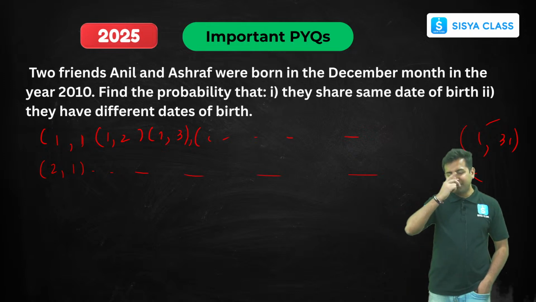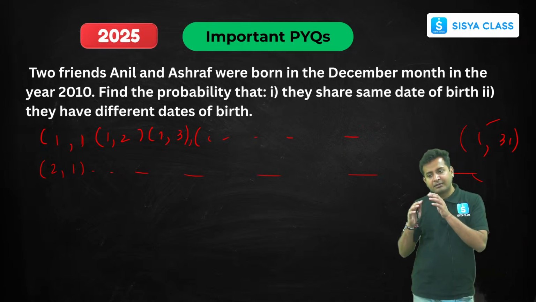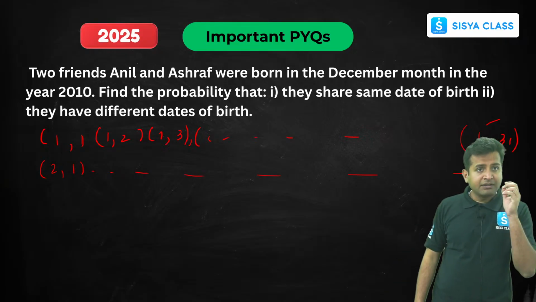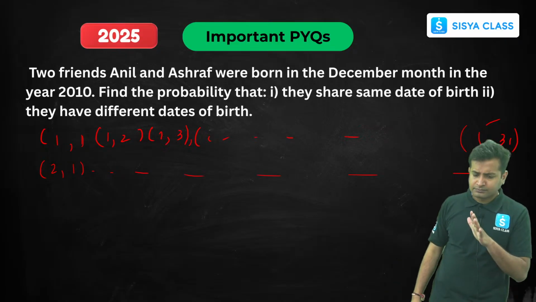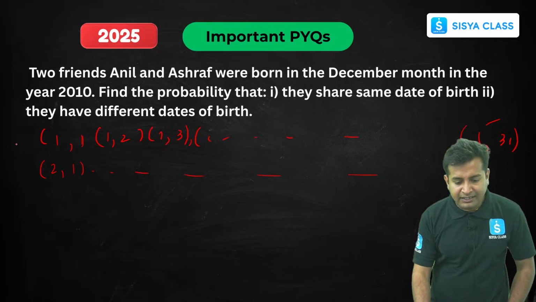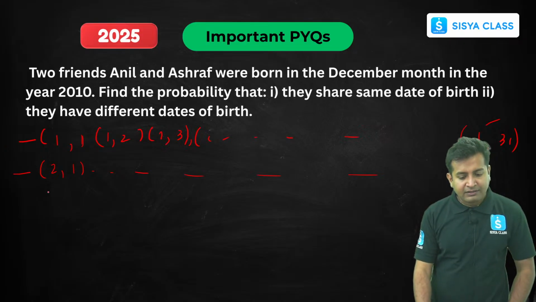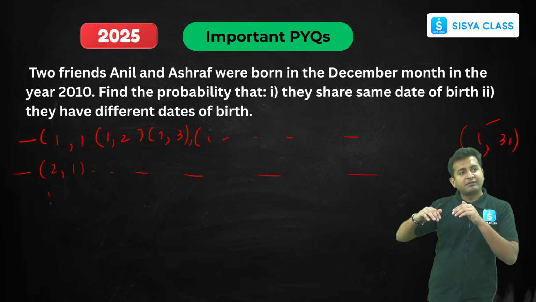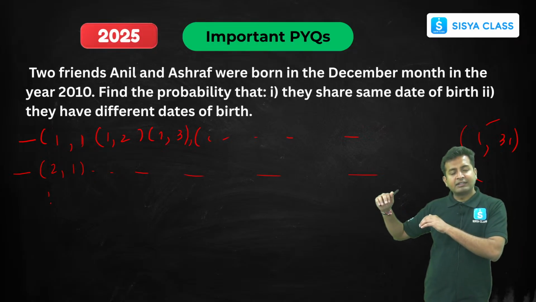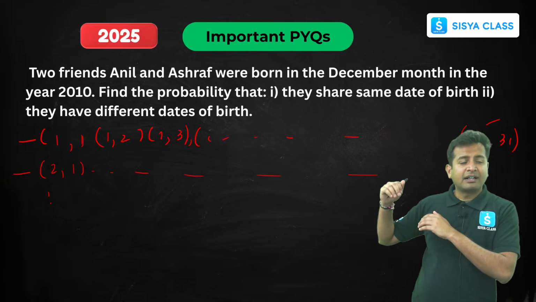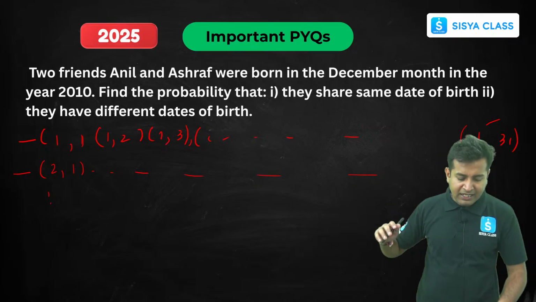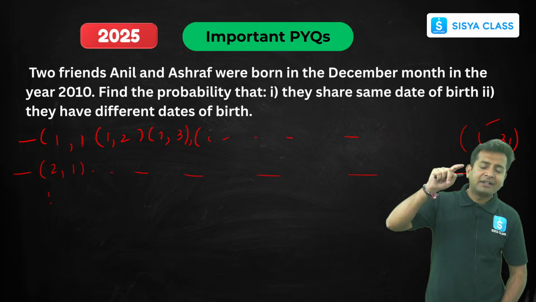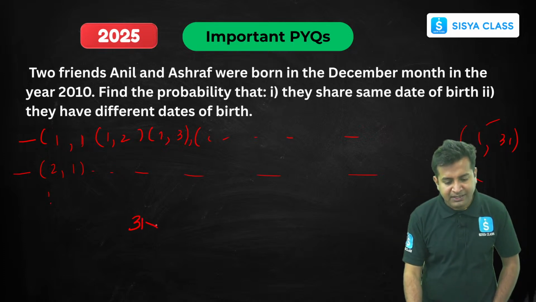So basically, what is the total number of outcomes? It is 31 into 31, right? This is 31, this again 31, then similarly we'll go from 31 1, 31 2, 31 3, 31 4, like this. So that will be 31 again. So basically we'll be having 31 into 31 sample space, right?